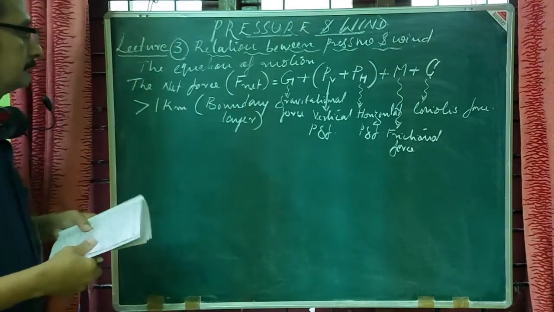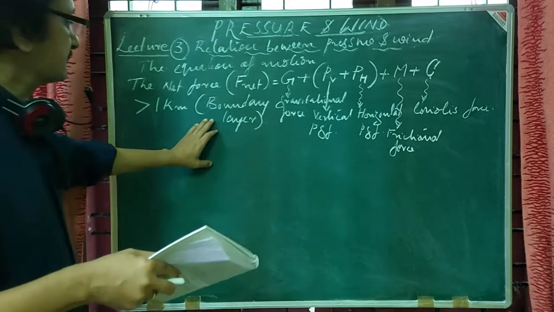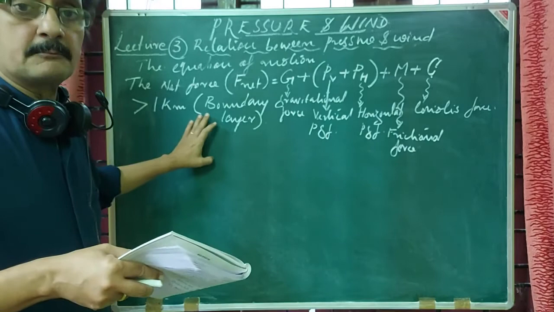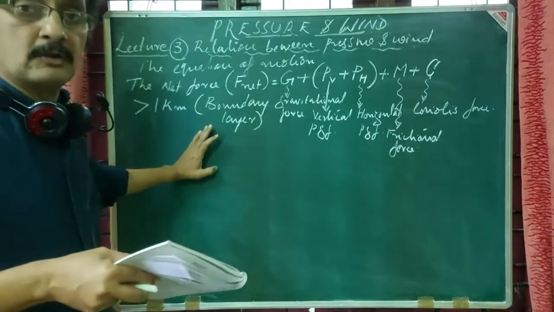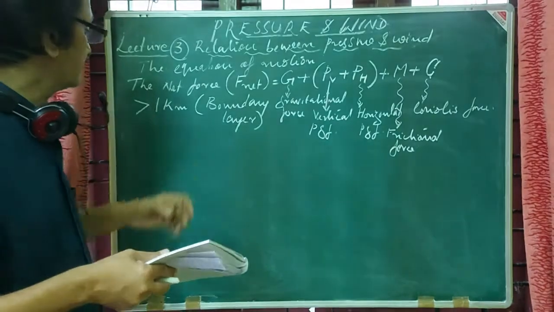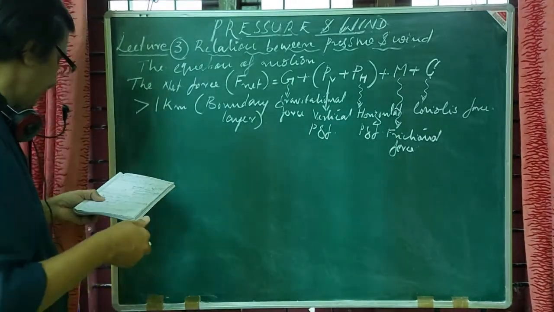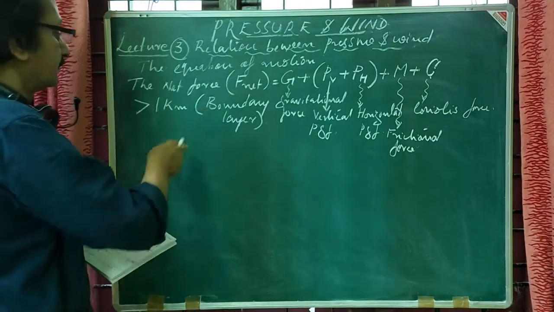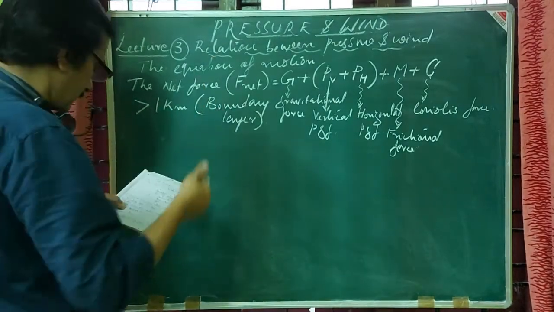No doubt in boundary layer meteorology we may express atmospheric boundary layer, planetary boundary layer, or turbulent boundary layer, or convective boundary layer. Those are the different names. So first we will take above 1 kilometer, above the boundary layer portion.